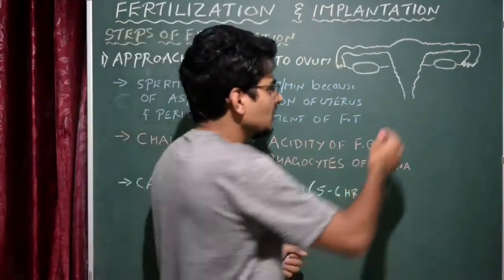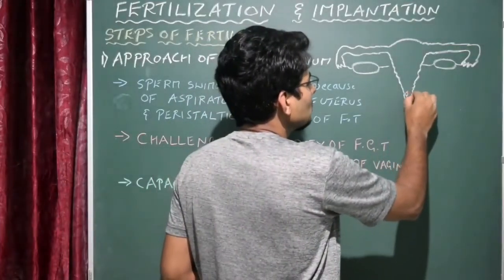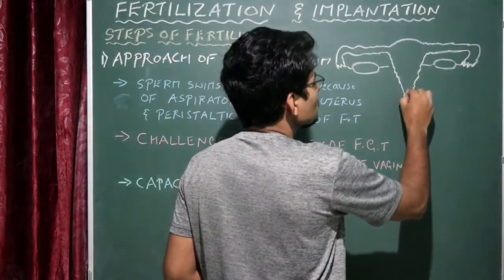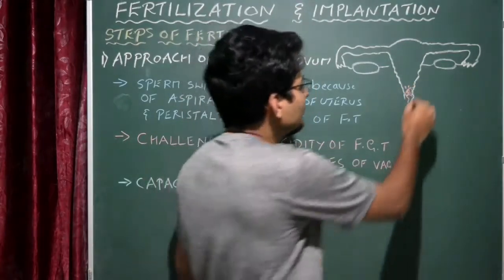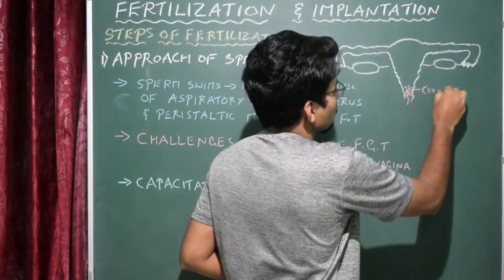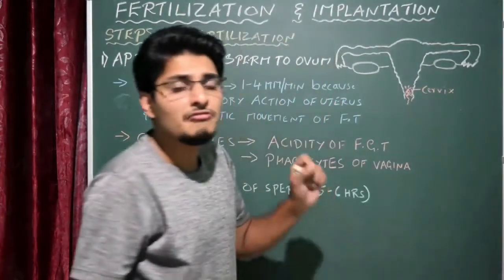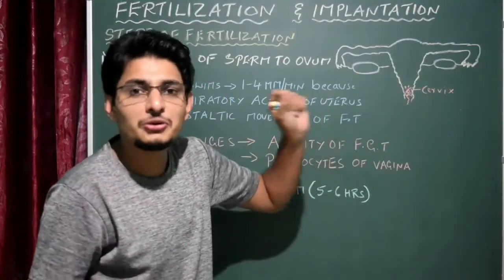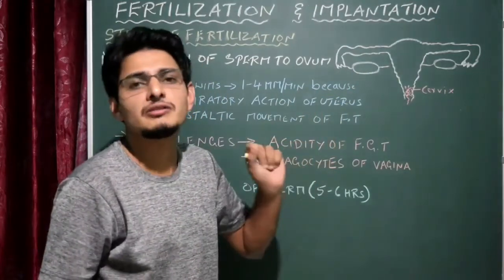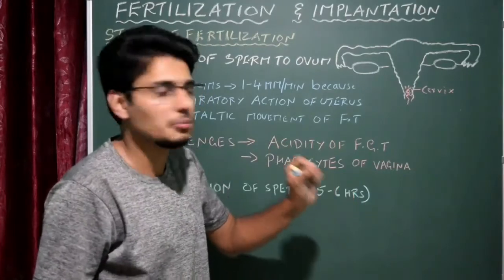As a result, 200 to 300 million sperms are now released due to the insemination process within the cervix. So within the cervix of the female reproductive system, there are about 200 to 300 million sperms due to the insemination process.